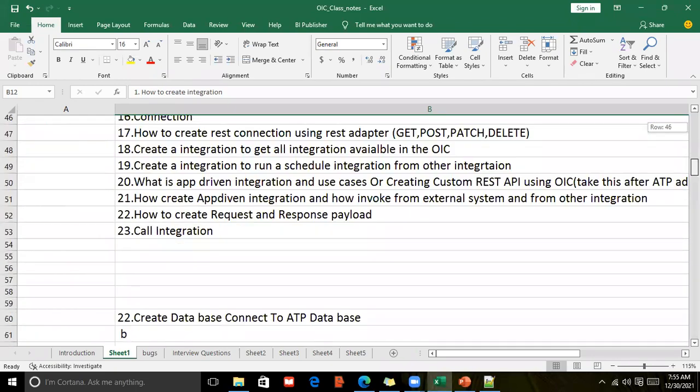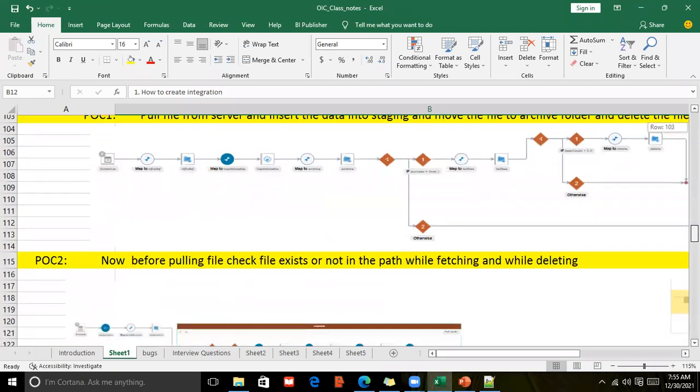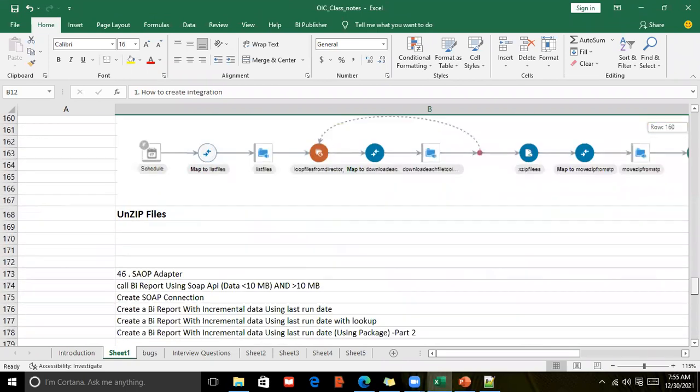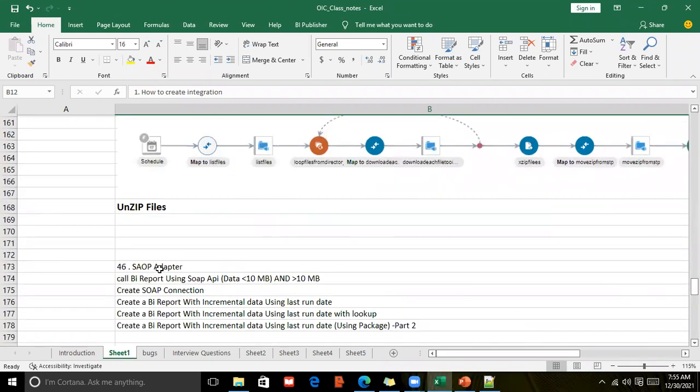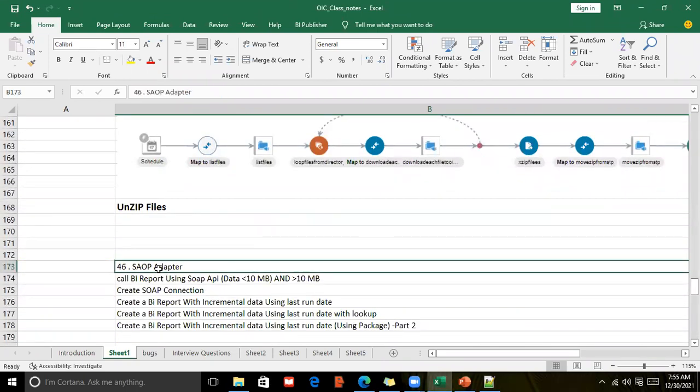Here you can see SOAP. A SOAP adapter, yes. Here, this SOAP adapter means SOAP only, a SOAP call, a SOAP web service. Here you'll understand the structure of how it works and what needs to be passed. Everything you'll understand here. Some APIs, like the invoice status change APIs, will never return a failure status in case it fails. That you need to handle.